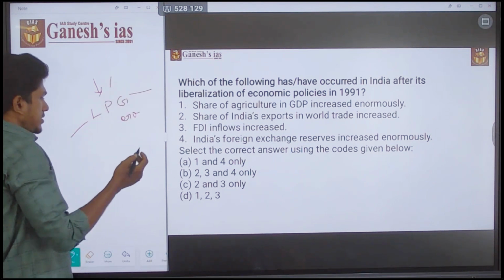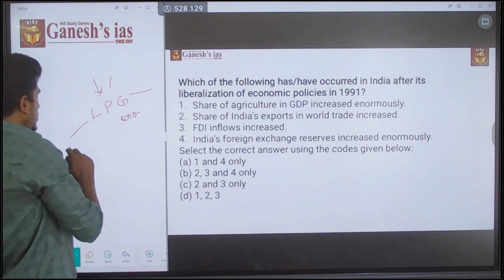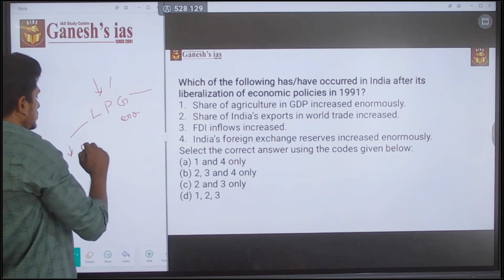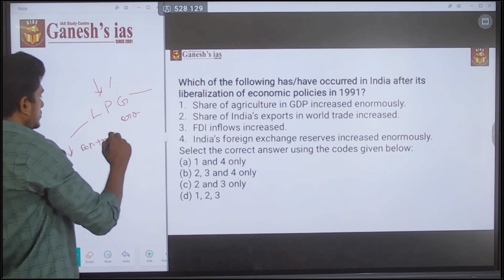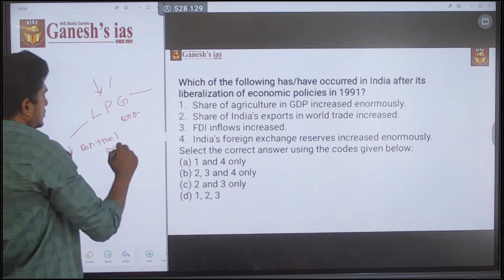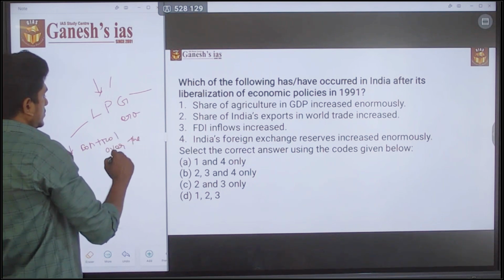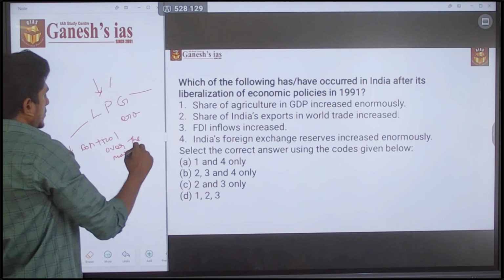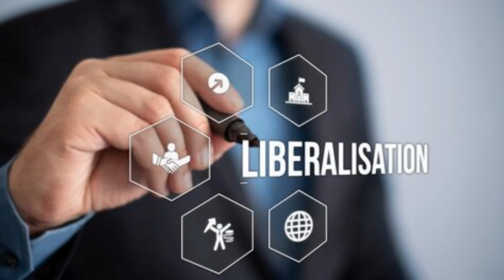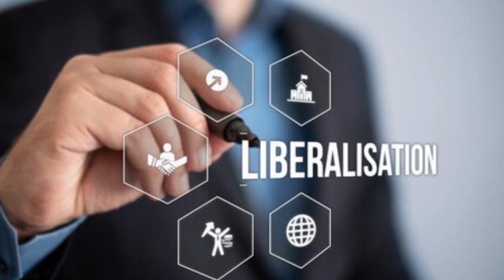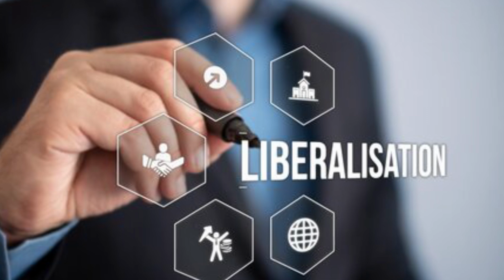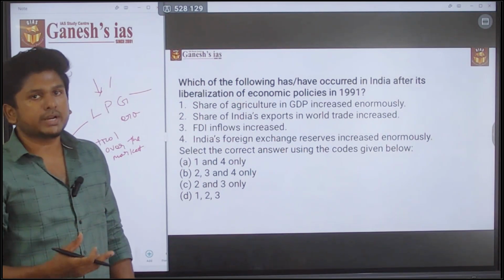So, what is liberalization? Reducing the control over the market. So this was called liberalization, being liberal, providing free market activities.